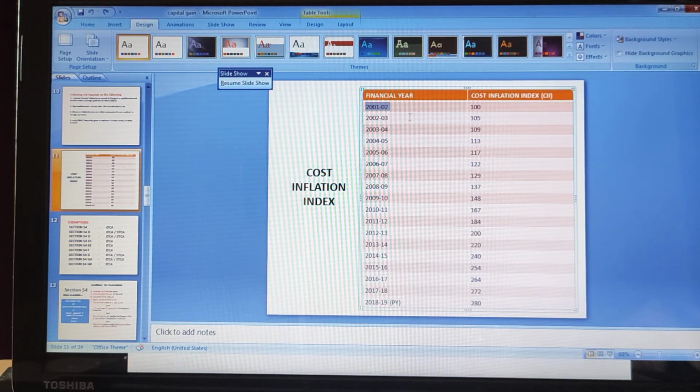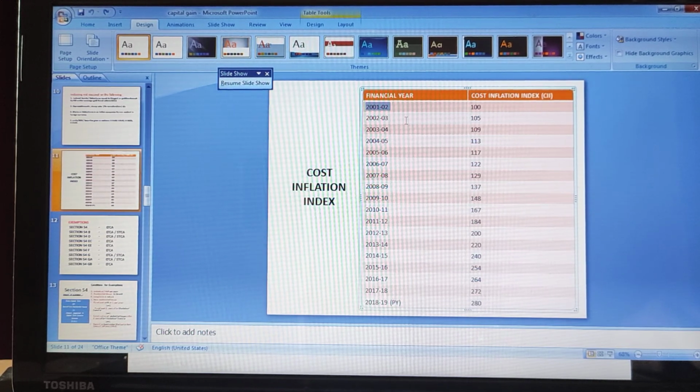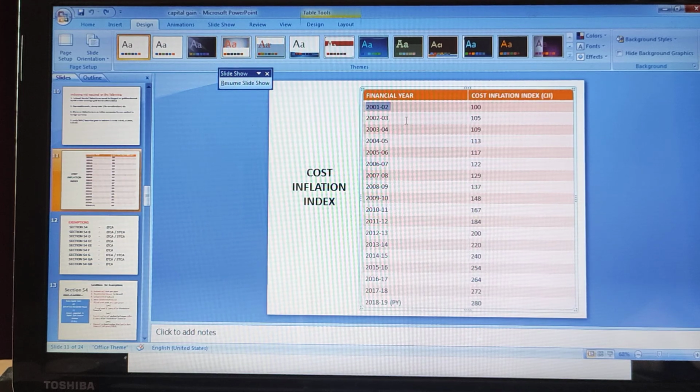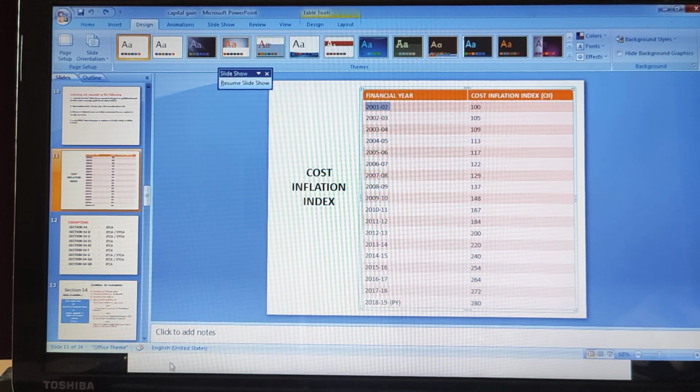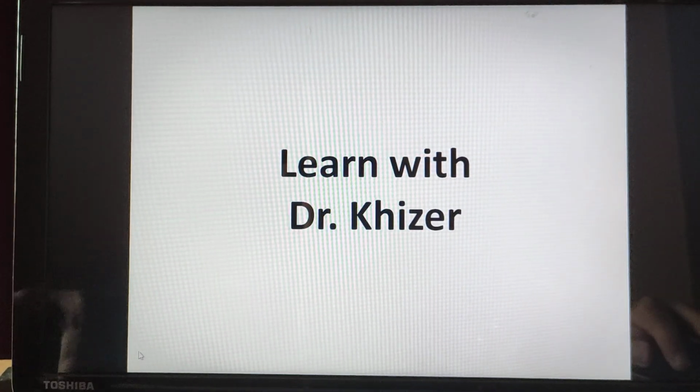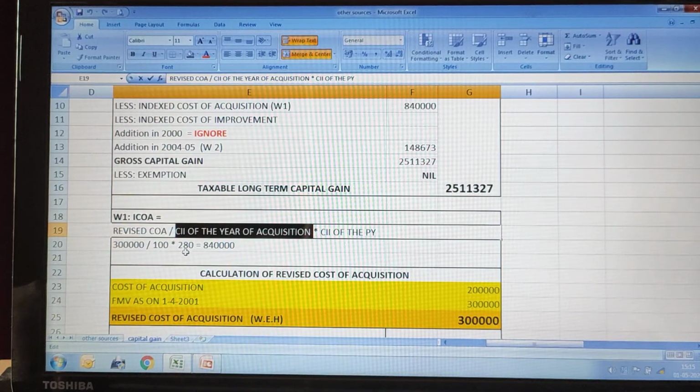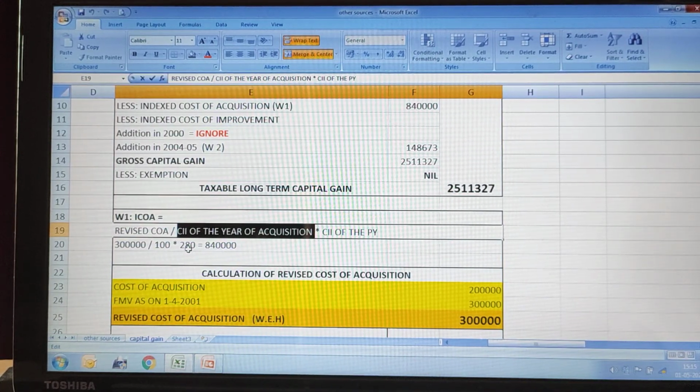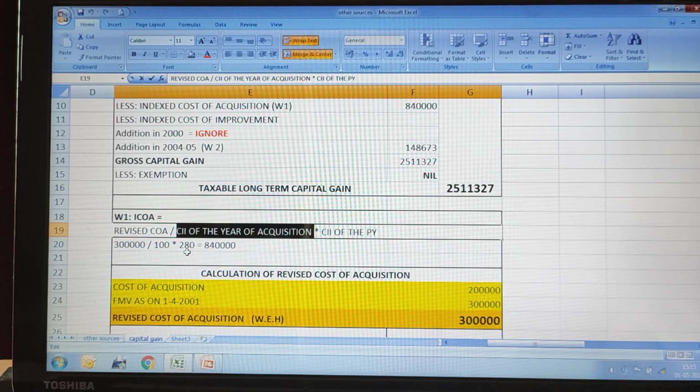For the previous year 2018-19, you need to consider 2001 onwards. In our case, the asset is purchased in 1998, so there is no cost inflation index for that particular year.